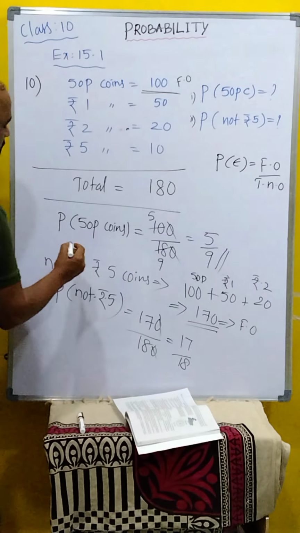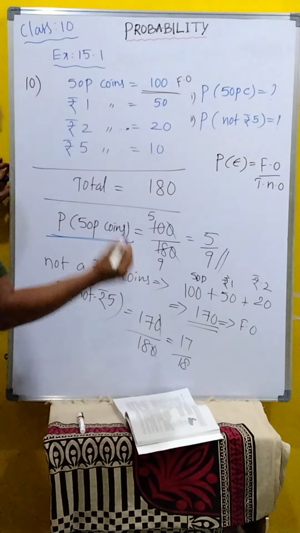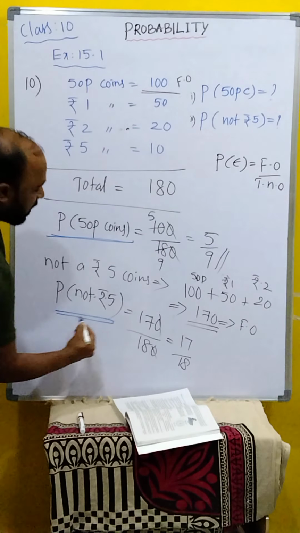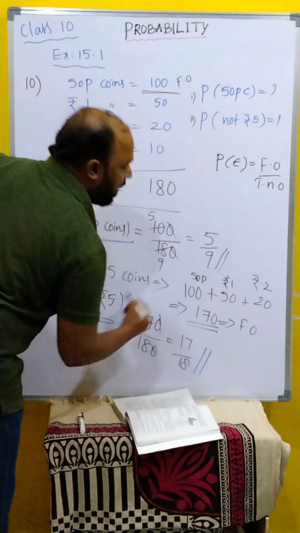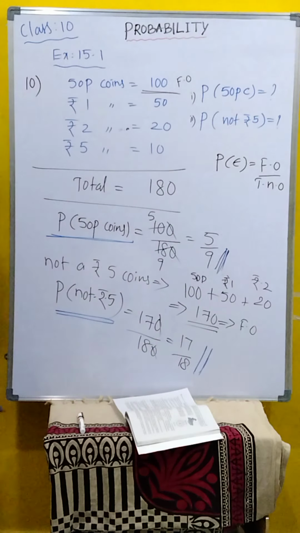Clear, children? First one, probability of 50 paise coin is 5 by 9. Probability of not rupees 5 is 17 by 18. This first one is 5 by 9 and second one is 17 by 18.